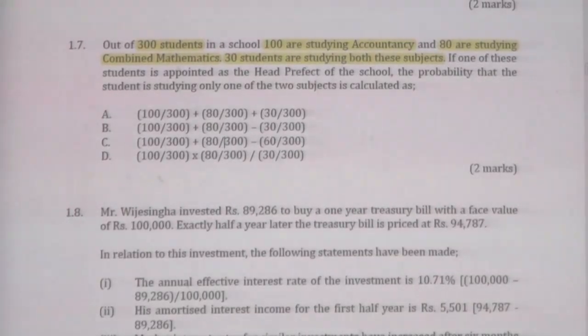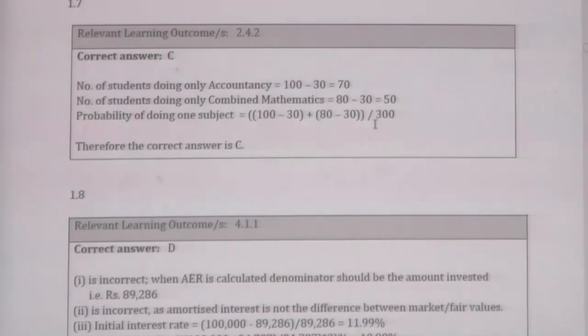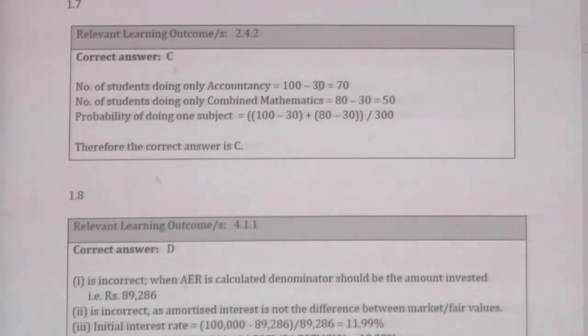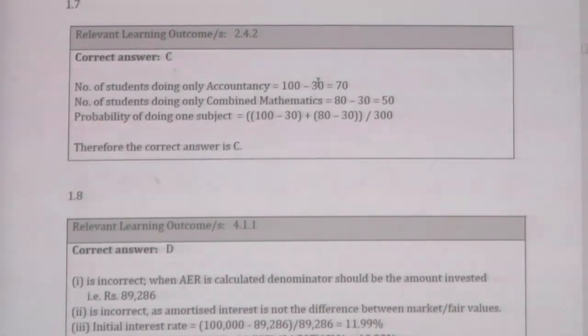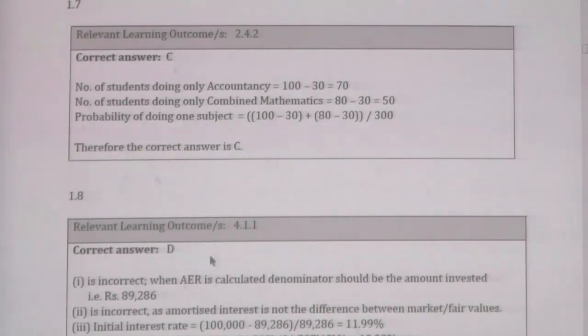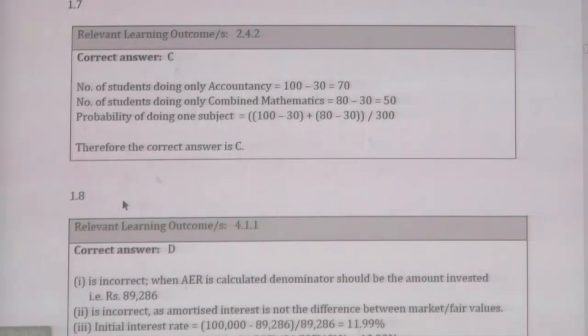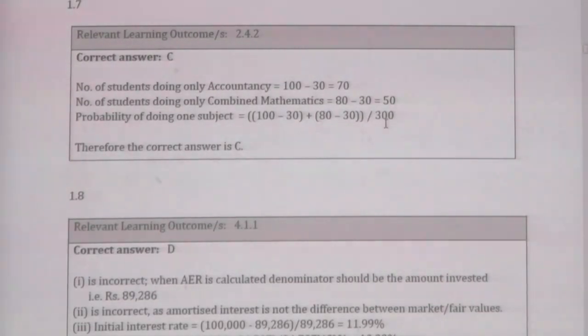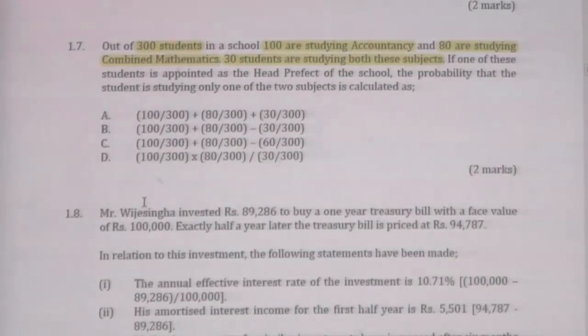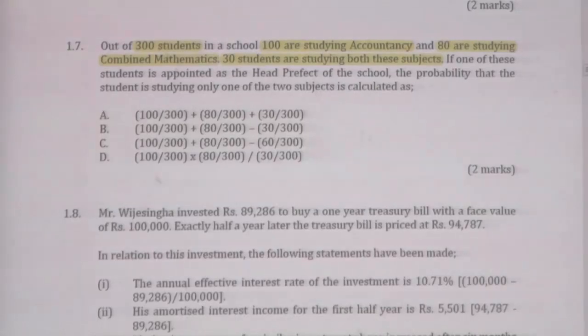Right here, 30 doing both accounting and mathematics, and another 30 doing both. Therefore, you have to eliminate 60 from the both values. Therefore, the answer will be 70 plus 50 divided by 300, that is answer C, right?